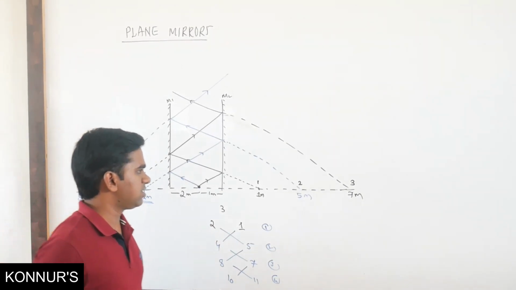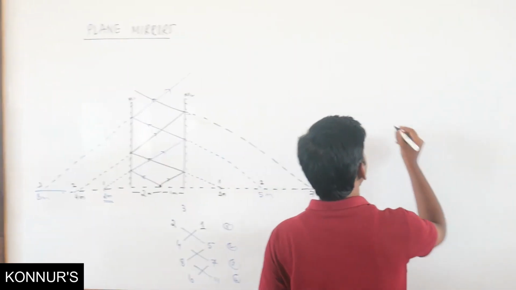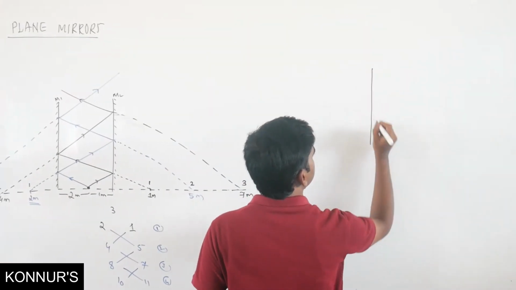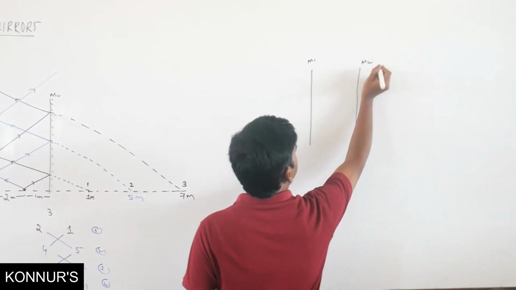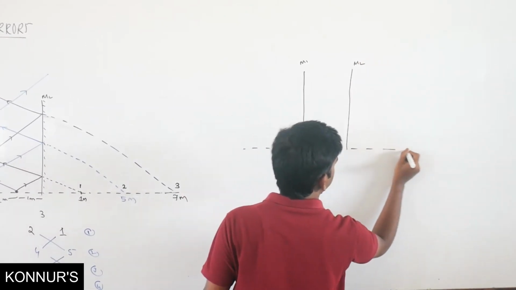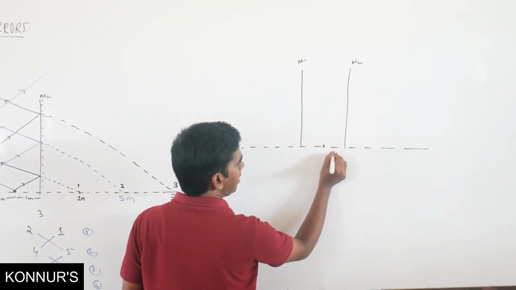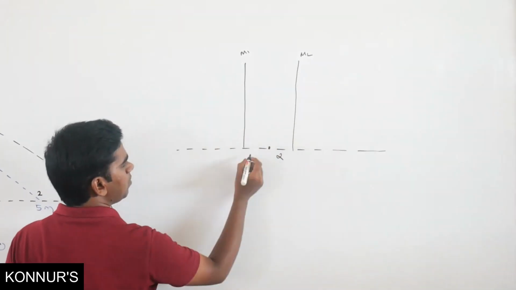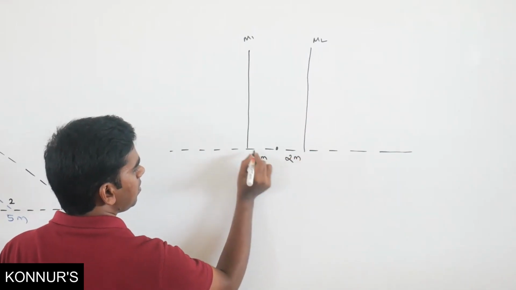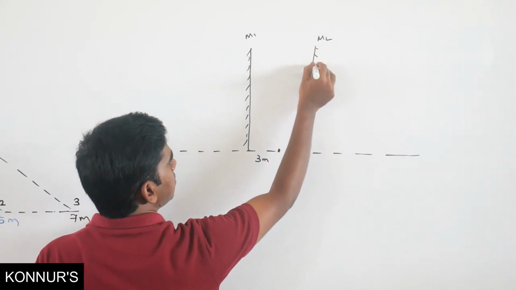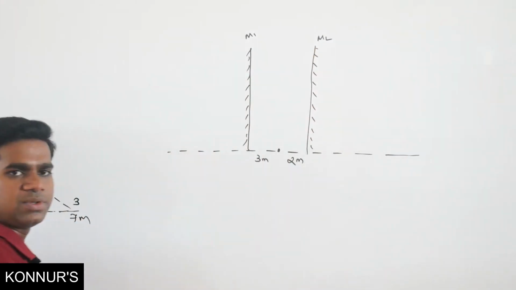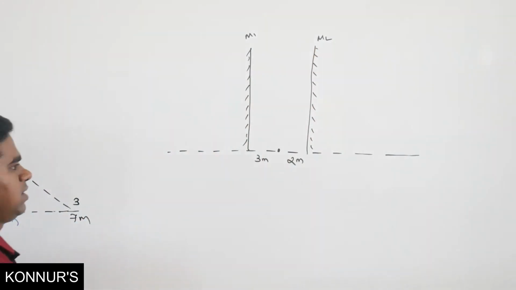For example, suppose you are having 2 mirrors here. Say mirror M1, another mirror M2. So this is the horizontal line. Suppose the object is kept at 2 meter from M2 and 3 meter from M1. This is M1 and this is M2. So now don't go for drawing the whole diagram. Just apply this method.